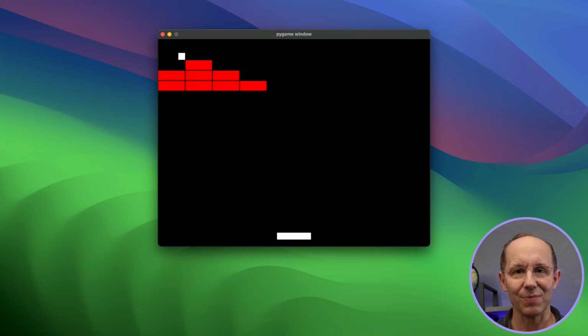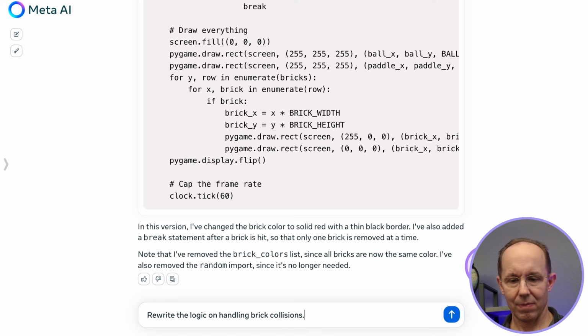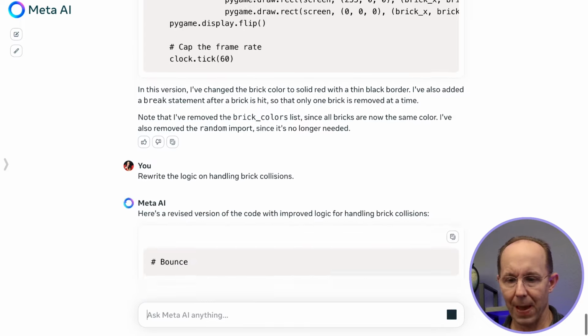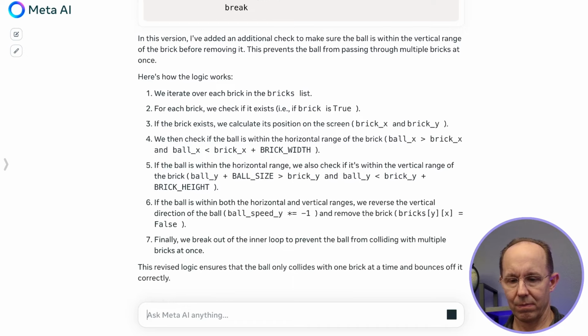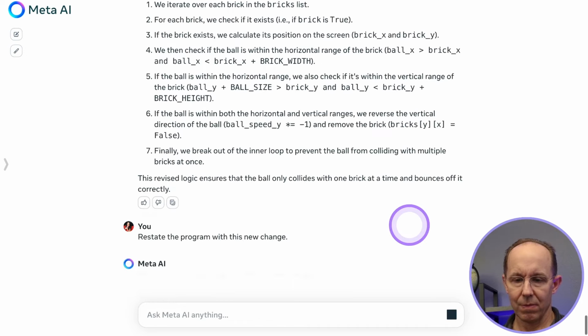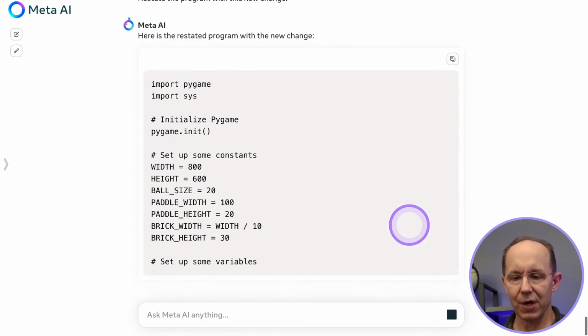Wow, okay, that's an improvement. But the ball is still taking out whole columns of bricks when it makes contact. So we need to fix that. I'm asking it to rewrite the logic on handling brick collisions, because I'm not happy with how the game starts, by taking out a column of bricks at a time. Restate the program with this new change.